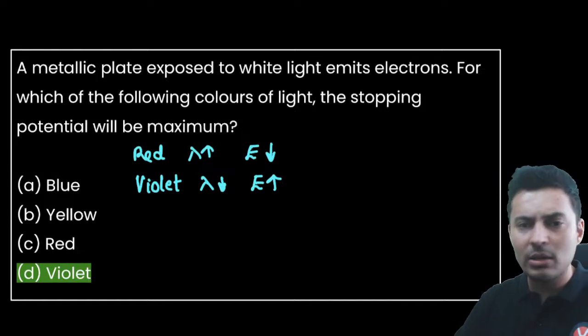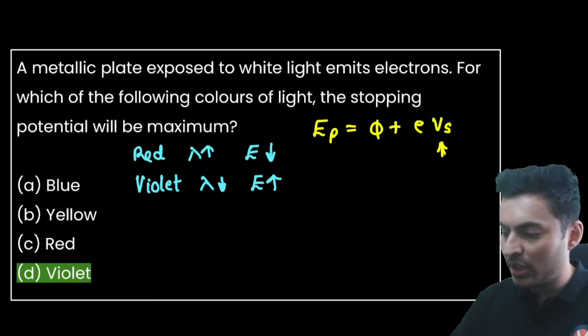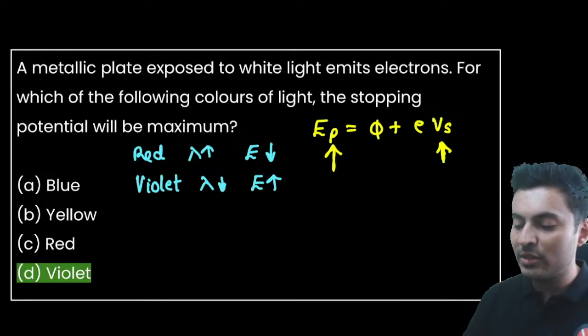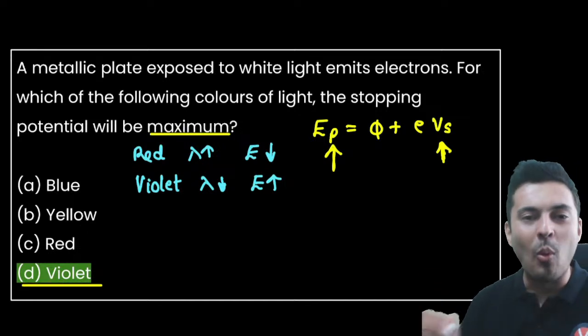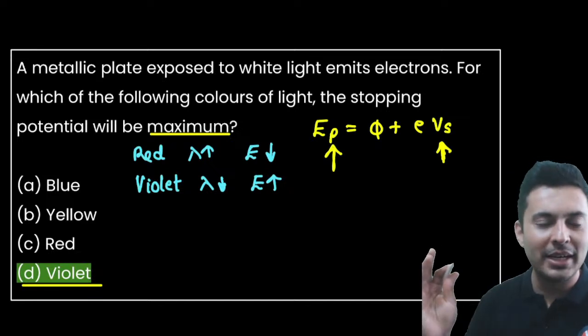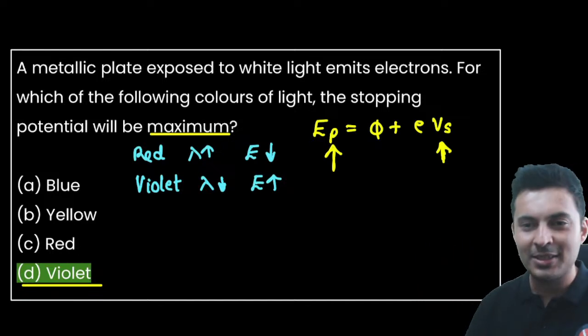And we know the photoelectric equation. How does it look? The energy of the photon is the work function plus eVs. So if the stopping potential is more, obviously the energy of the photon should also be higher. So which of the following colors will have maximum stopping potential? The one with maximum energy, that is the violet color. White light is made of violet, indigo, blue, green, yellow, orange, red, everything is there. But violet has the maximum energy.